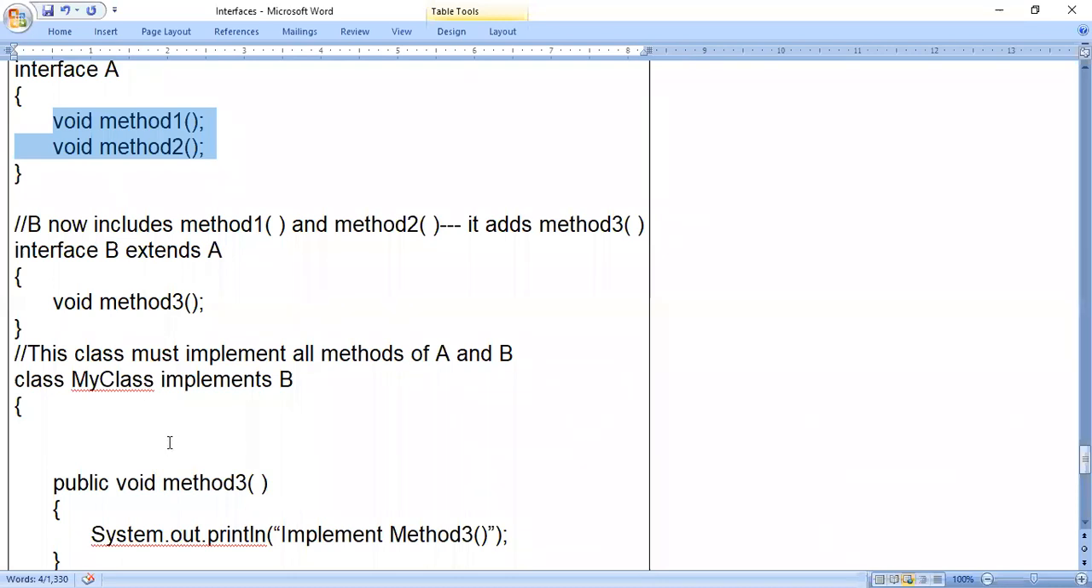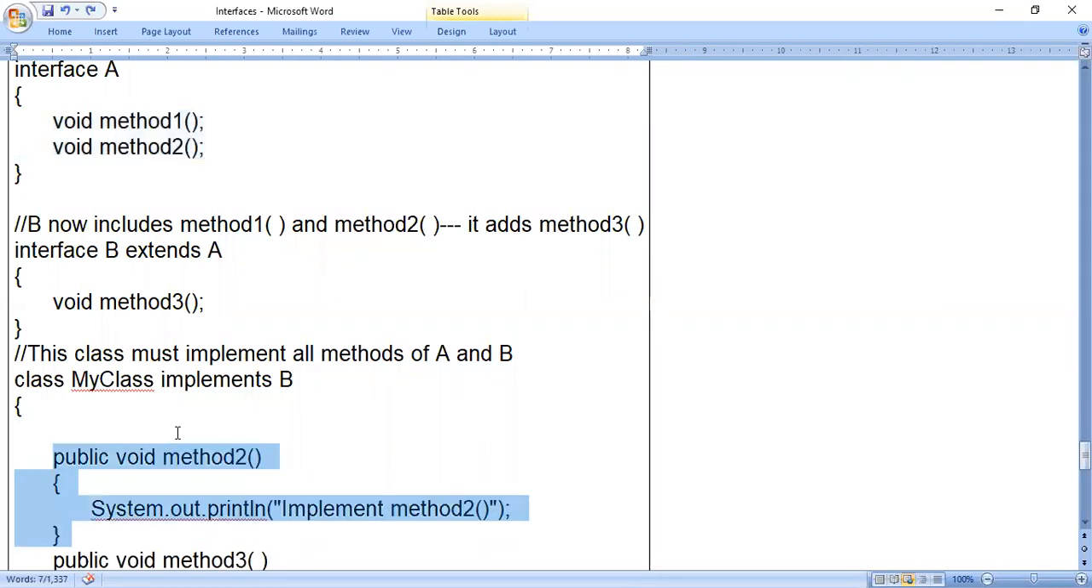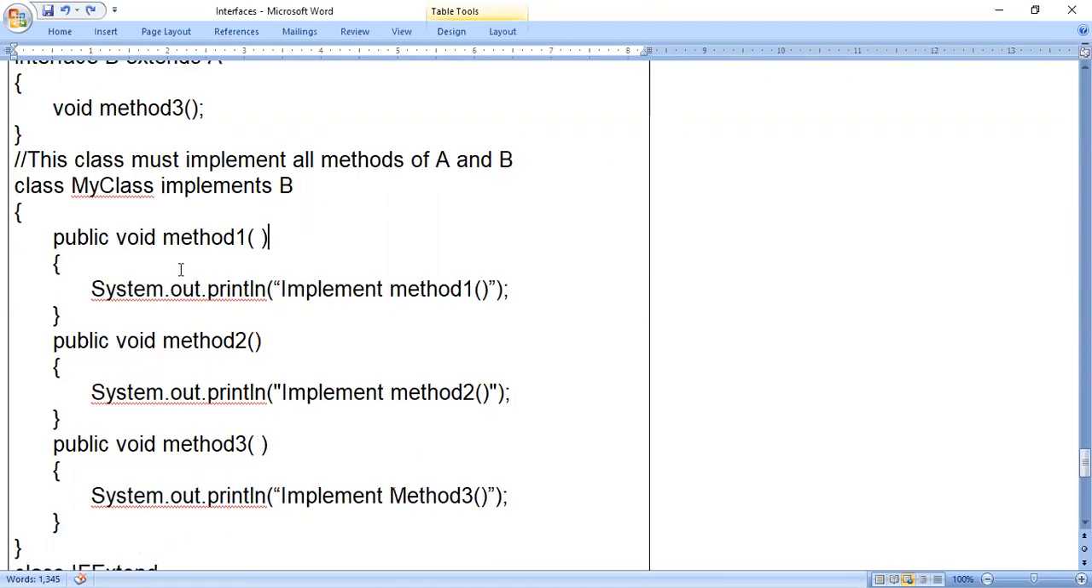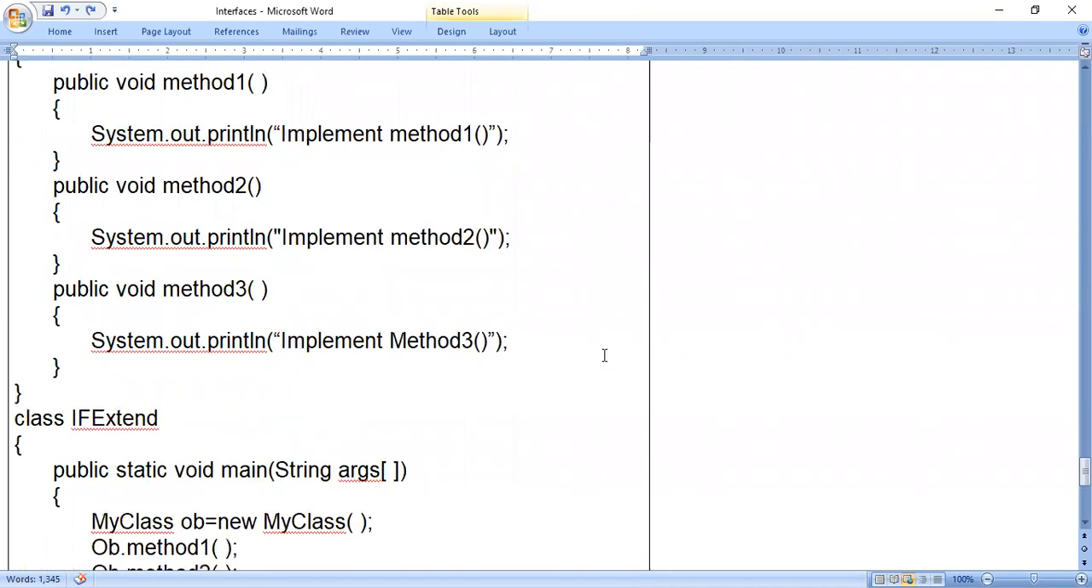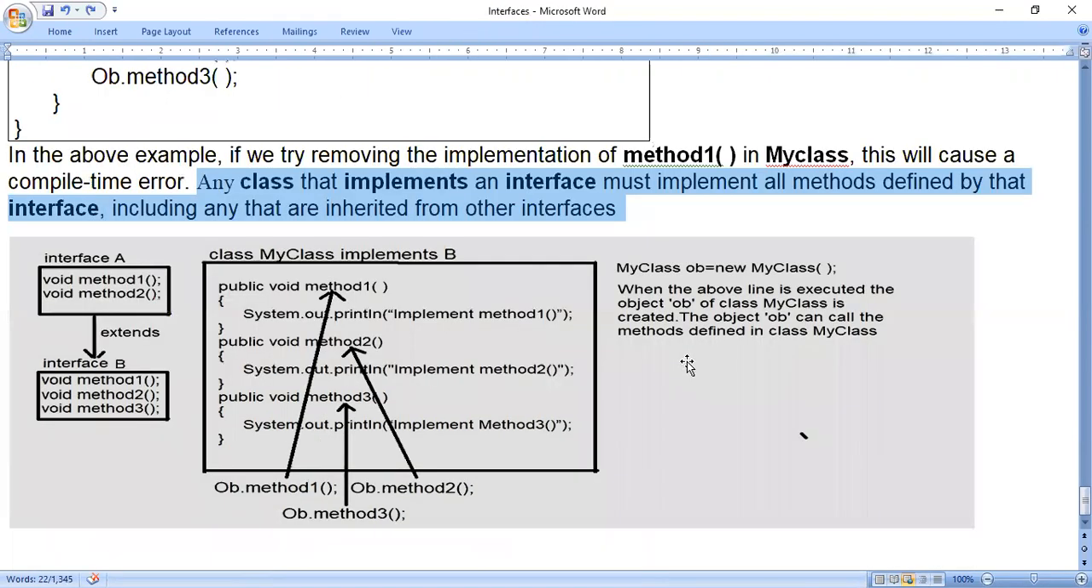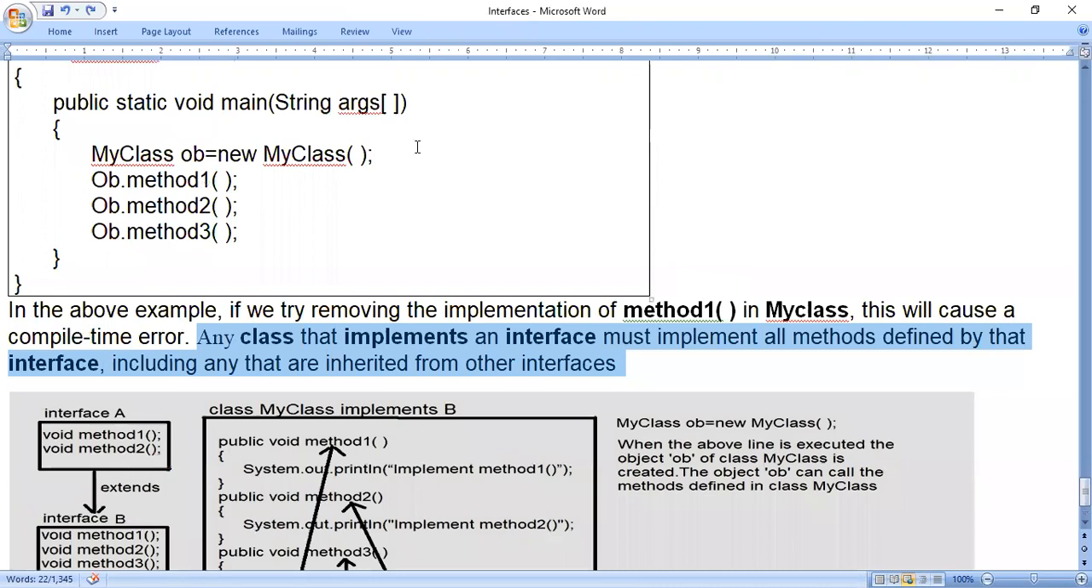If you are considering one interface, it is the same formula. If you are considering inheritance, it's the same formula. So for all the methods present in these two interfaces, code should be present. Then you will not get any error. So this point is very important: any class that implements an interface must implement all methods defined by that interface, including any that are inherited from other interfaces. If you have any doubts, you can ask.